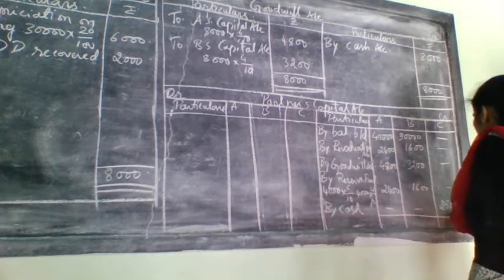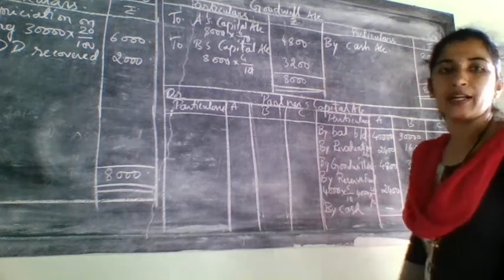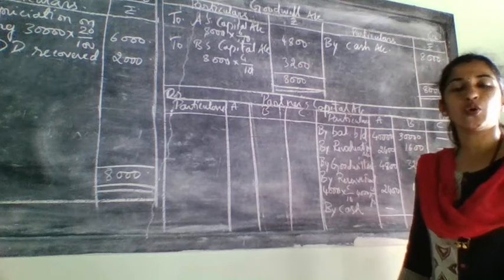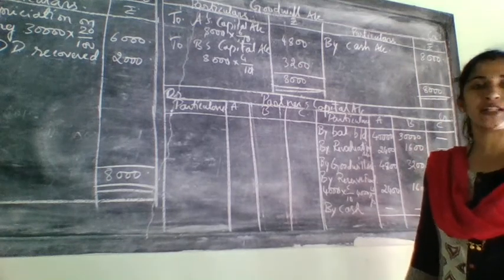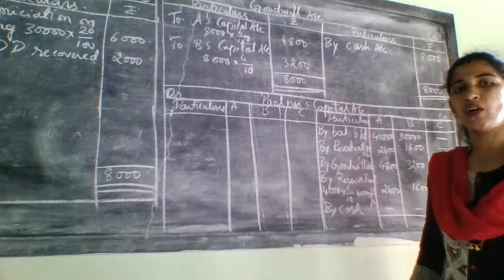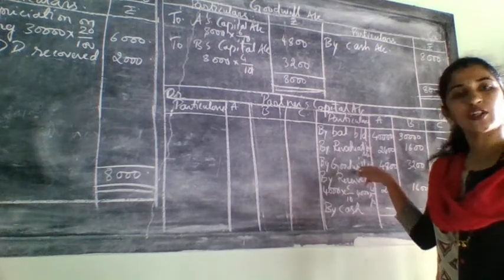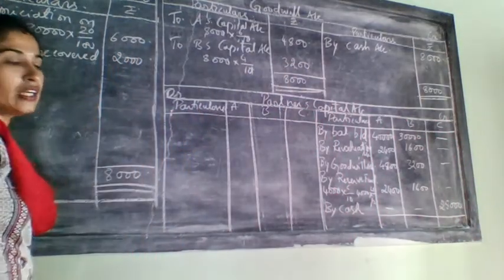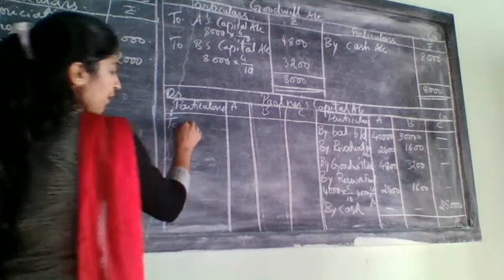In the previous problem it was over with this only, but in this problem, they have given you which one? Goodwill was withdrawn by the old partners. When the goodwill was withdrawn by the old partners, one more entry will come. This is for the distribution of goodwill. For withdrawn, the entry will come on which side? Entry will come on the debit side of partners' capital account.